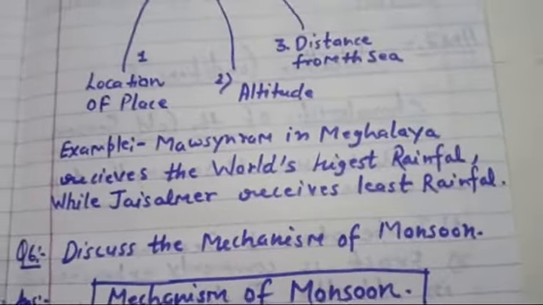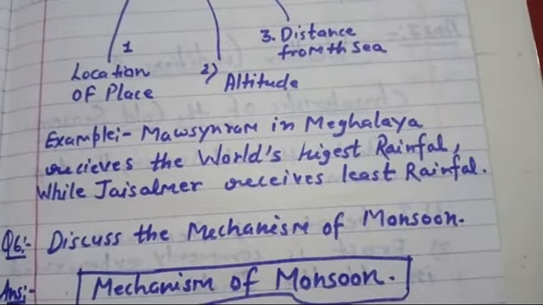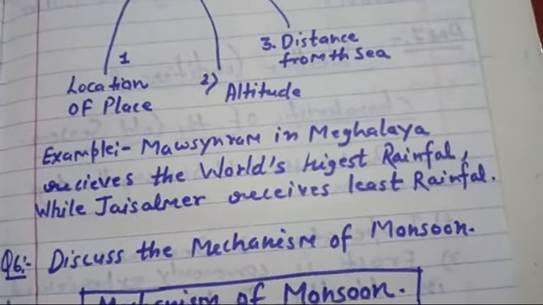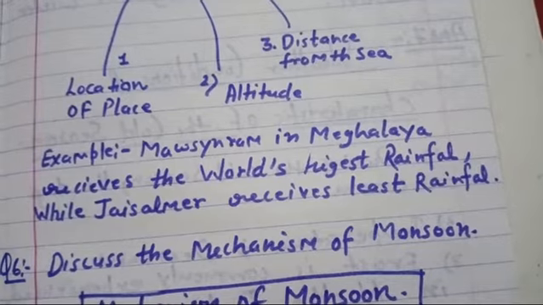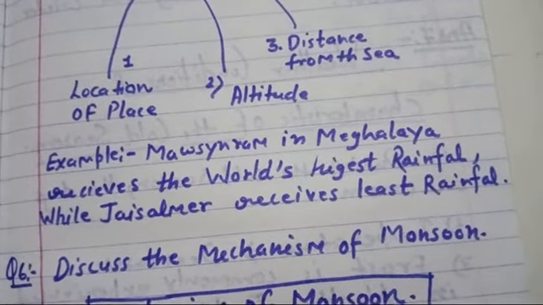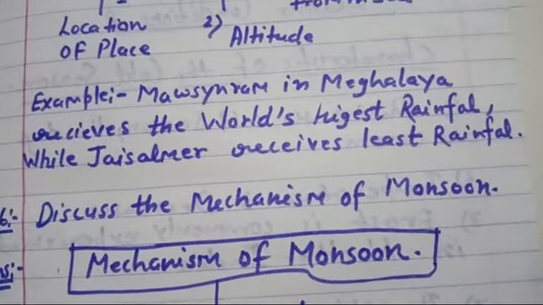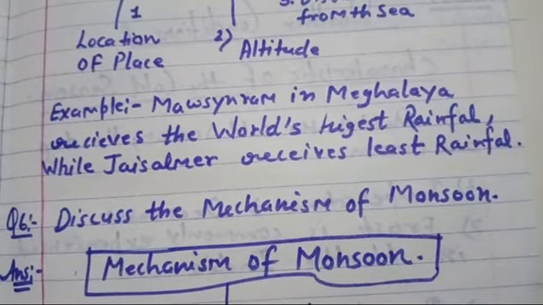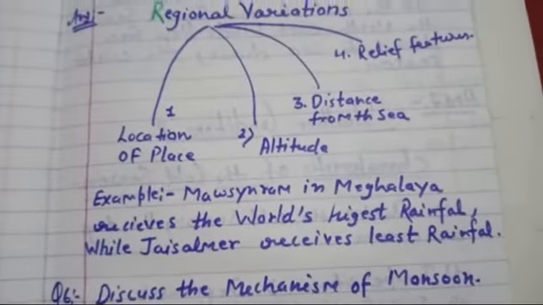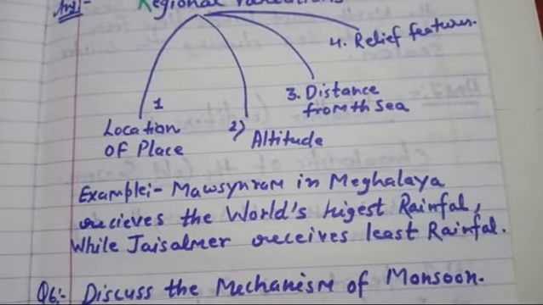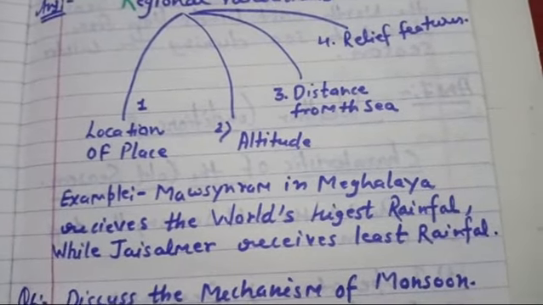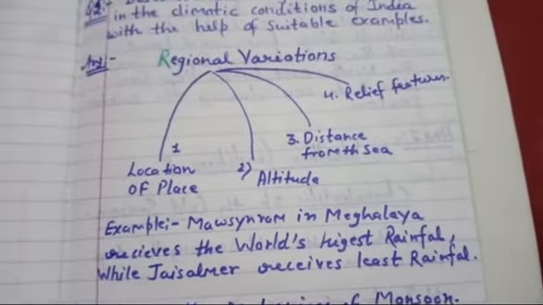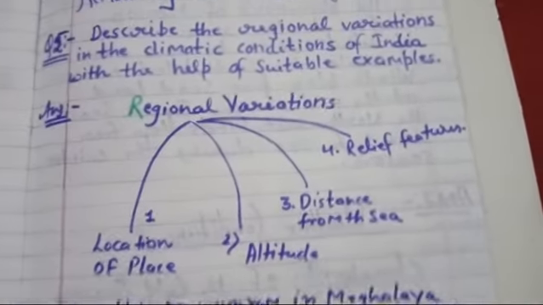Now for example, you can trace the example that Mawsynram in Meghalaya receives the world's highest rainfall. In the same nation, Mawsynram is the area where we have the world's highest rainfall record, while in another state, Jaisalmer, it receives very little rainfall. It is because the relief features of both places are different, their distance from the sea is also different, the altitude also matters, and the location of the place also matters. That's why there is a regional variation in climatic condition in India.